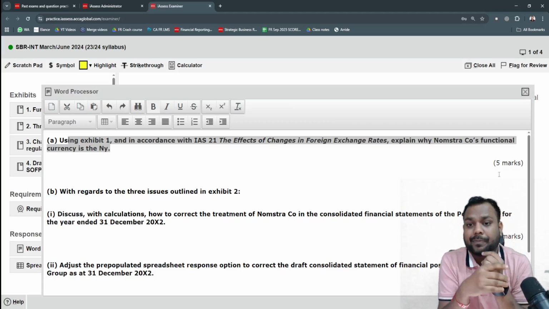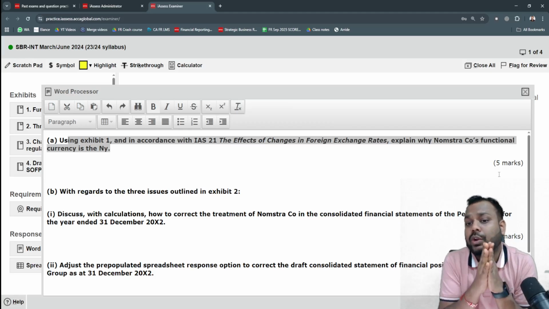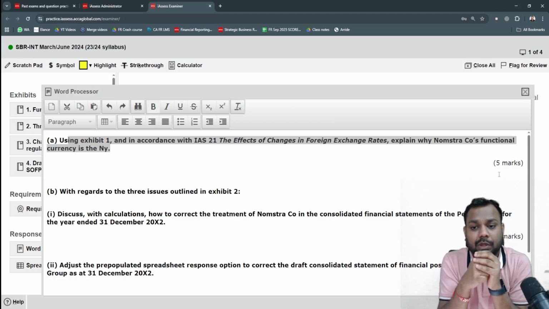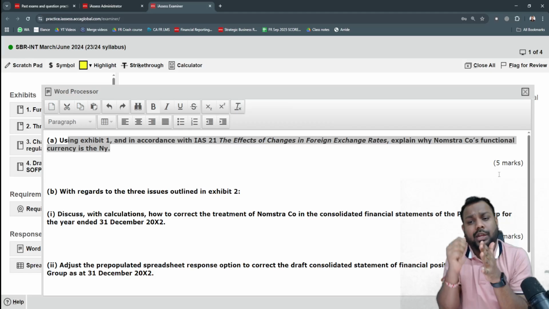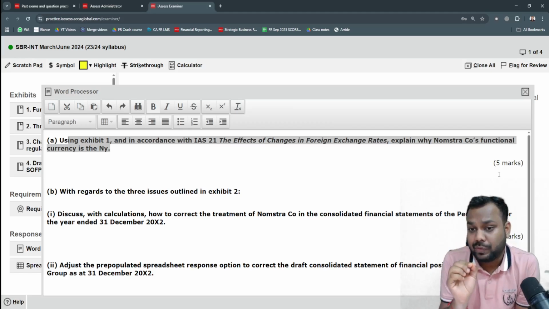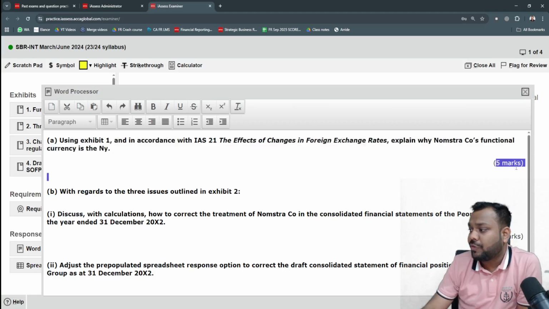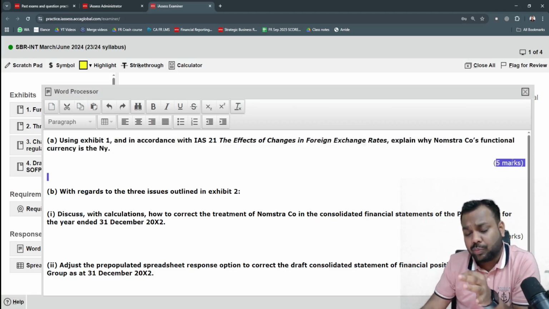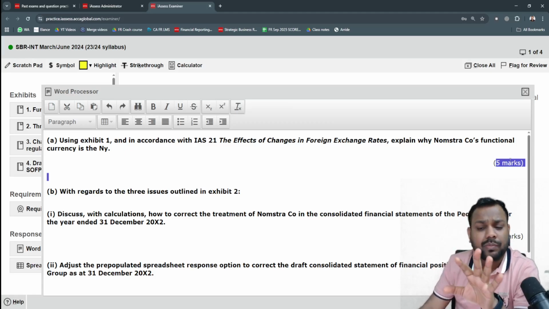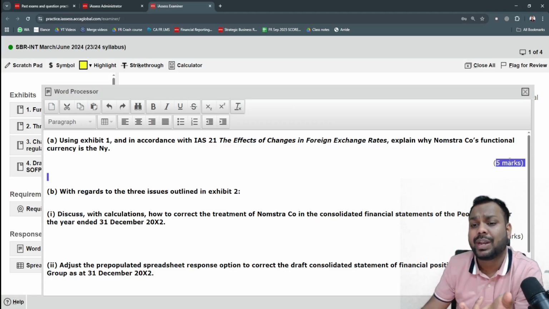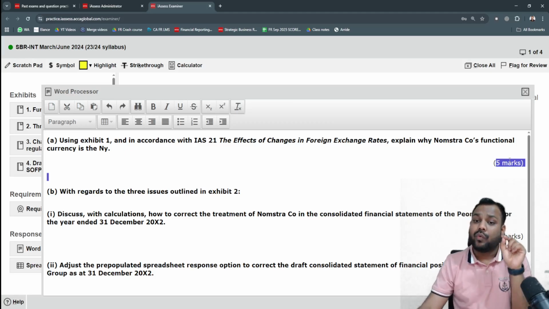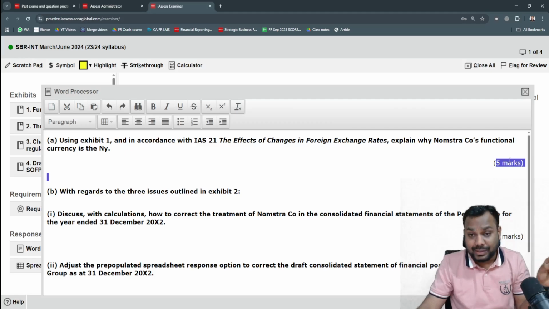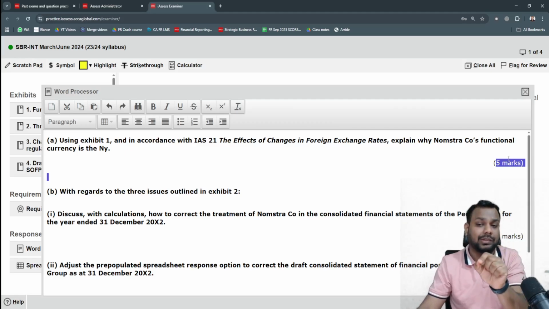The third point. What we as a student do is, if we know a particular answer, we will just keep on writing it, keep on writing it. No, limit yourself. If the question is of 5 marks, write 5 points. Even if you write 6 points, 7 points, 8 points, you are going to get maximum 5 points only, not more than that. So why waste time in writing anything extra? Write what is required, not beyond that. Write to the point answers. Don't write stories there. Don't go with the flow. Just write what is asked in the question.